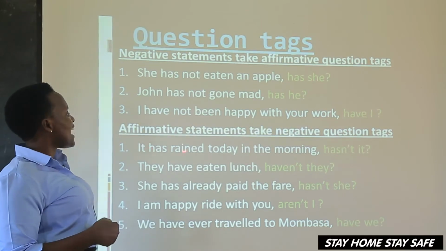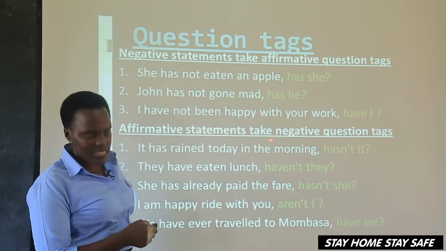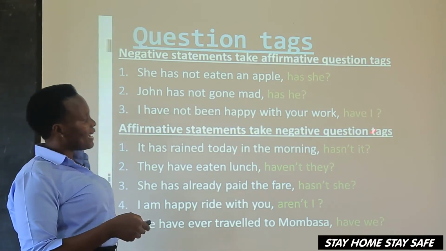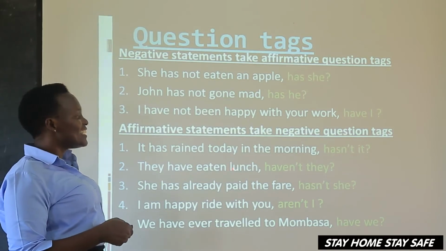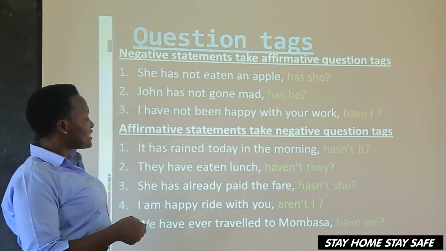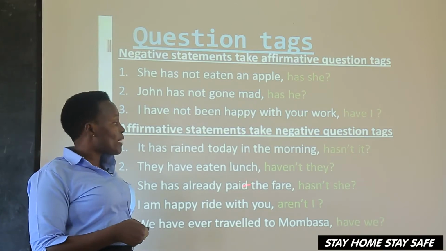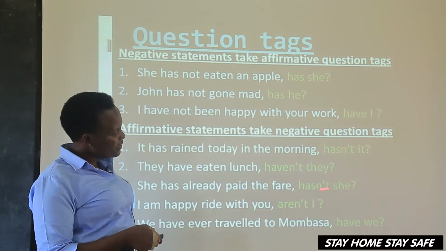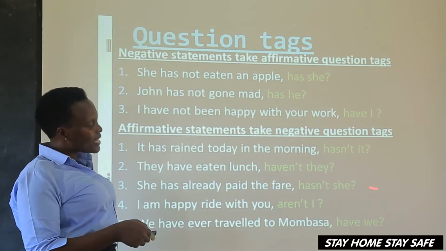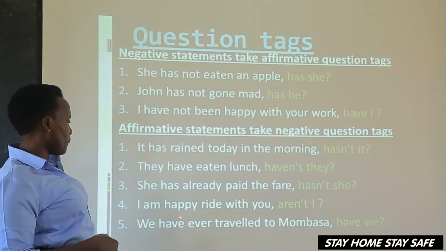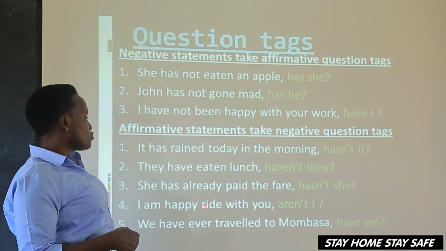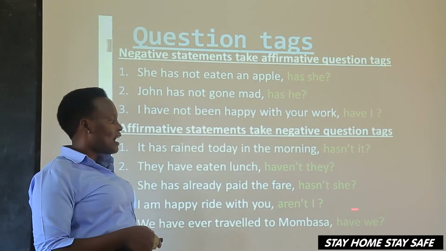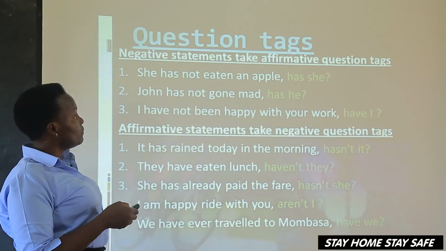For example, it has rained today in the morning, hasn't it? We put a comma and a question mark at the end. They have eaten lunch, haven't they? We put a comma and a question mark. She has already paid the fare, hasn't she? We put a comma and a question mark. I'm happy to ride with you, aren't I? We have ever traveled to Mombasa. Have we?